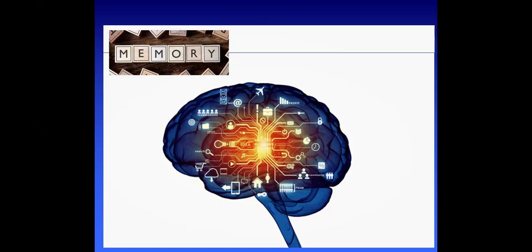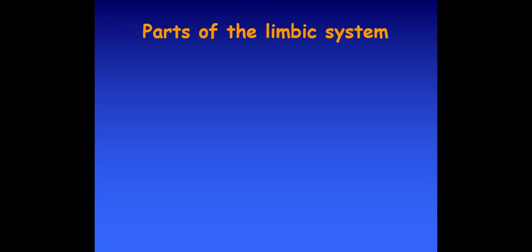We will discuss in some other lecture, inshallah, what the types of memory are: short-term memory, intermediate-term memory, and long-term memory, and from where they are controlled, where they are stored, how they are retained, and in which conditions there is loss of memory. So let's talk about the different parts of the limbic system. Some of them are very important, and some are less important, meaning they have less action and importance in the overall function of the limbic system.